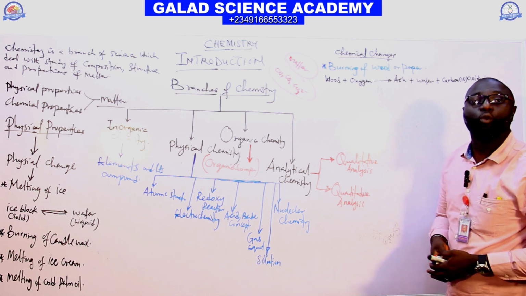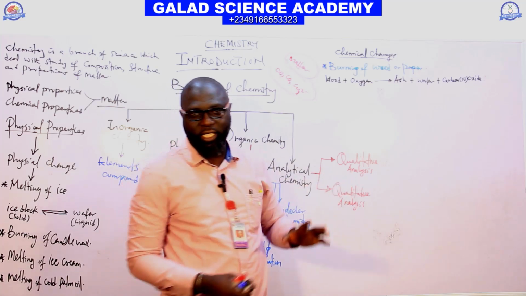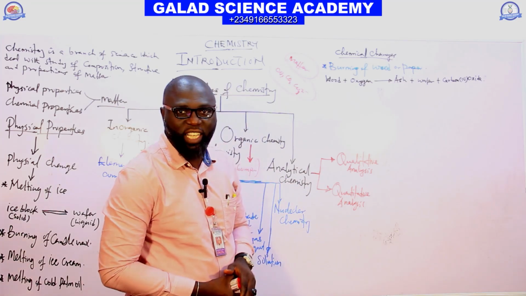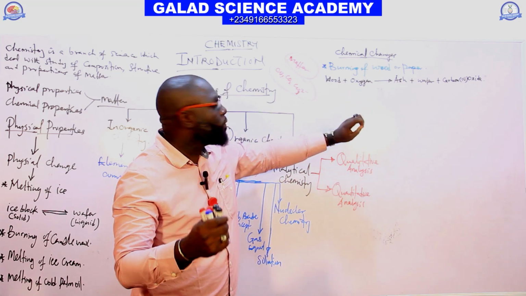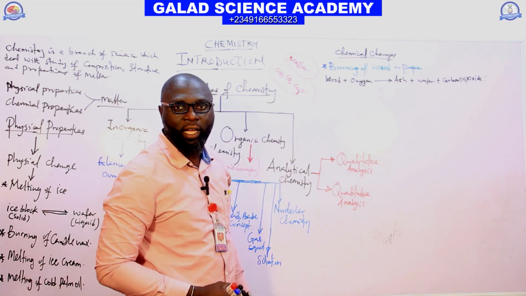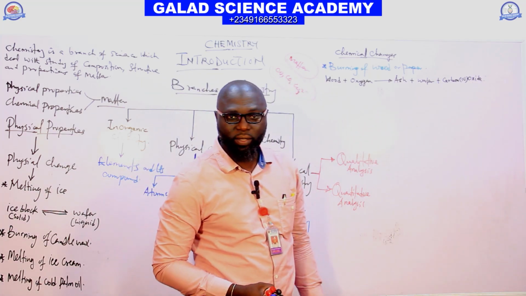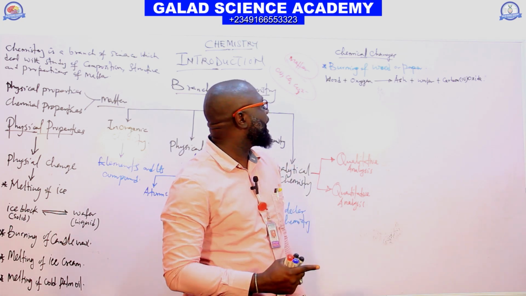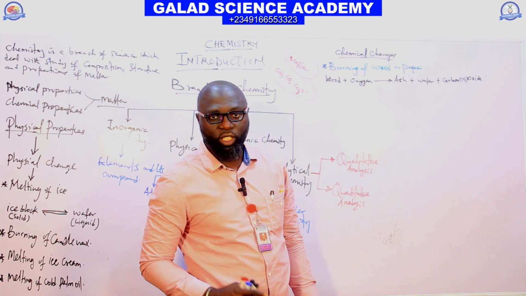If you burn wood or paper, any burning process, it is irreversible. It is not possible to reverse the wood back. It will give you ash, water, and CO2 gas. So any burning process is a chemical change.